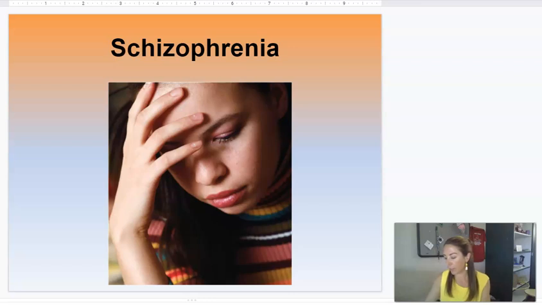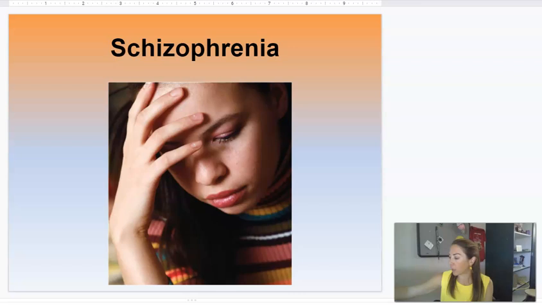Schizophrenia, unlike the last couple of disorders we've talked about, like mood disorders with depression and anxiety, is not as easy to relate to. Even if we've never been diagnosed, we all know what it's like to be anxious or to feel depressed. Schizophrenia, like the dissociative disorders, just multiple personality, is one of the more extreme abnormal psych diagnoses.